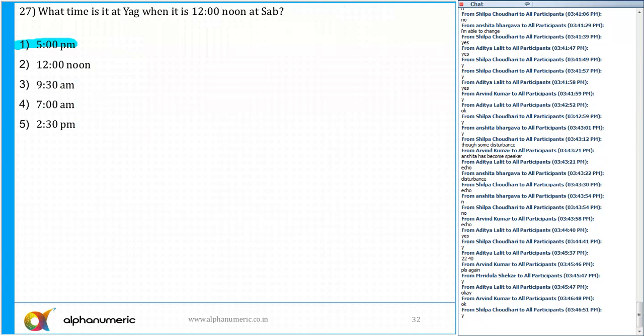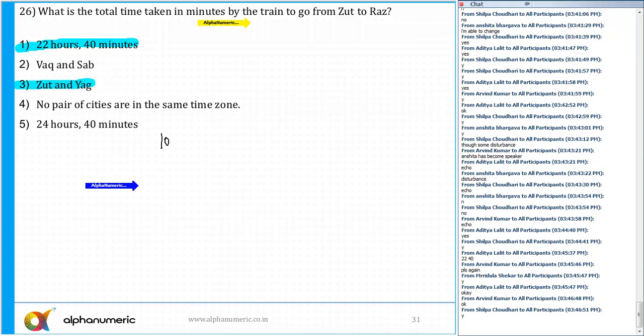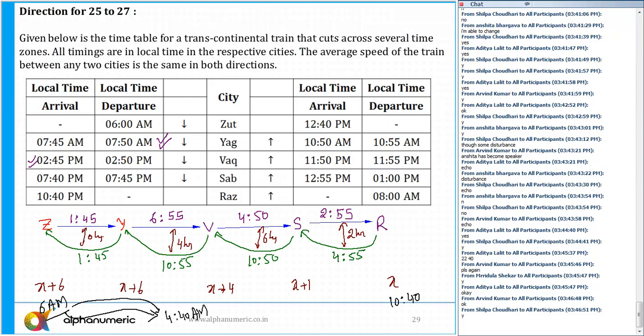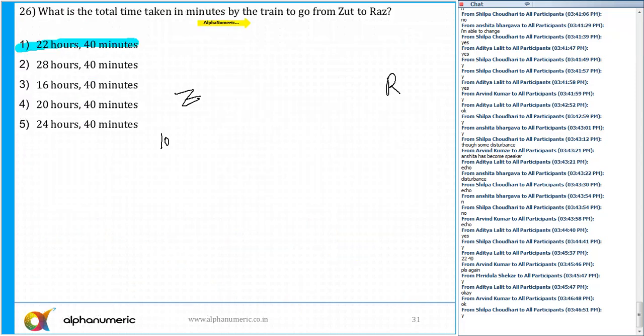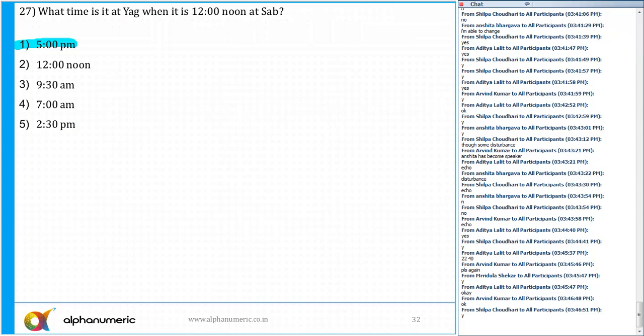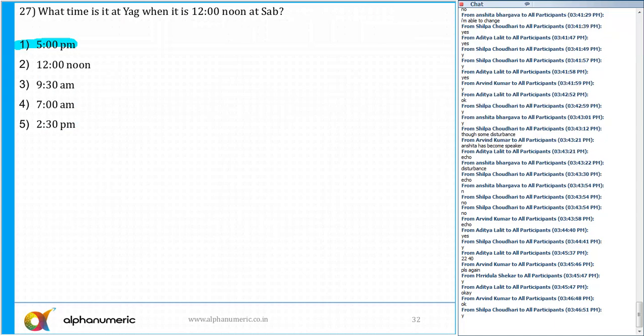And the last question: what is the time when it is 12 noon at SAB? SAB is 12 here. YAG relative to SAB is x plus 1, so YAG is 5 hours, x plus 6. So 12 plus 5 is 5 o'clock. The answer for this question is option 1, 5 o'clock. Is that clear to all of you? Please respond now.